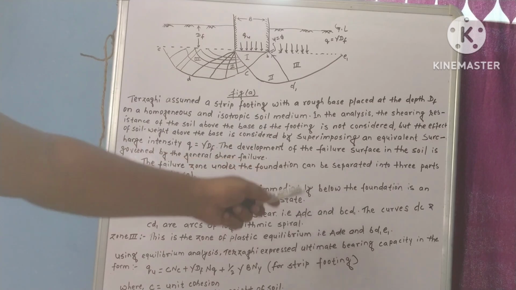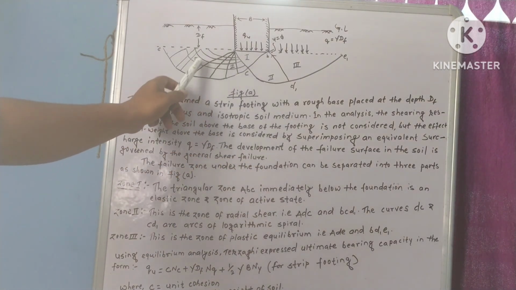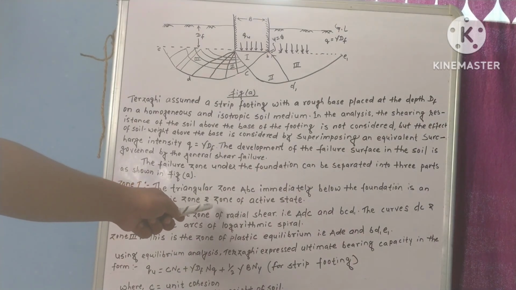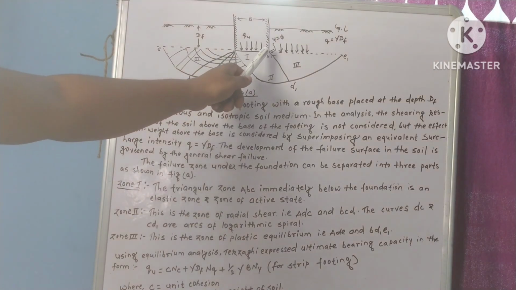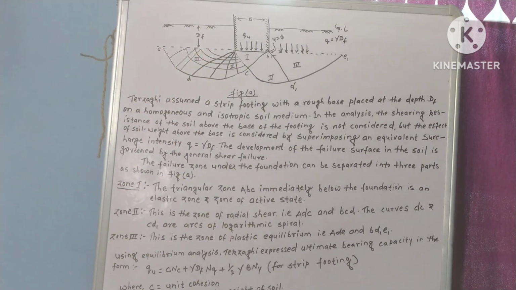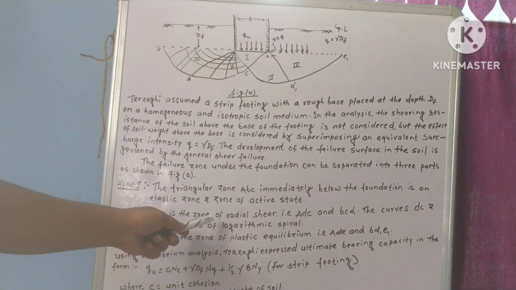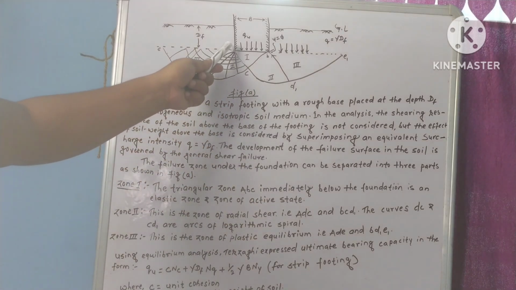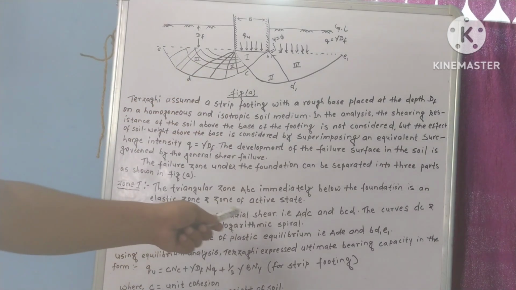The failure zone under the foundation can be separated into 3 parts: zone 1, zone 2 and zone 3. The triangular zone ABC immediately below the foundation is an elastic zone and zone of active state. And zone 2, ADC, is the zone of radial shear.